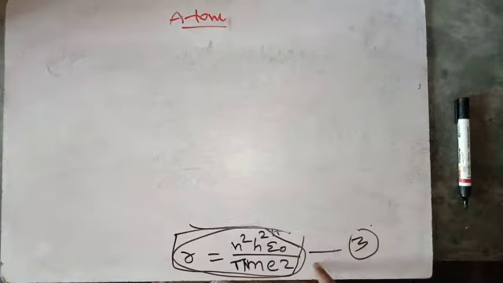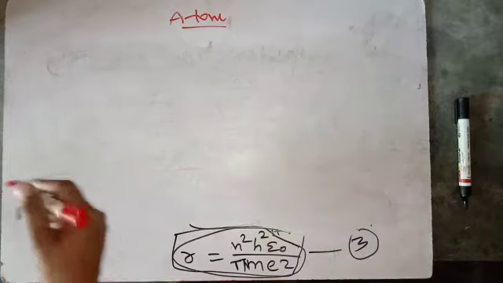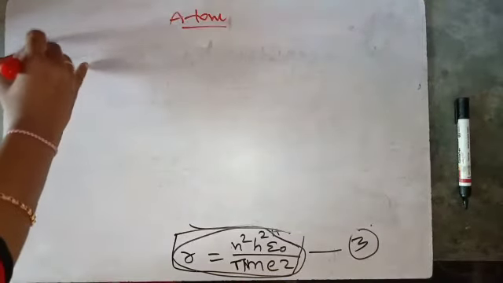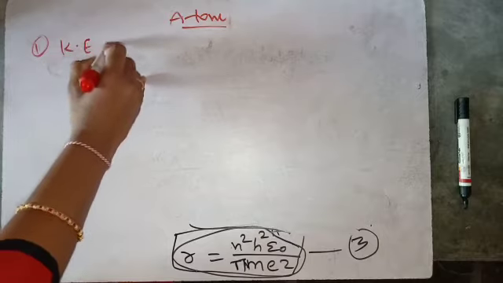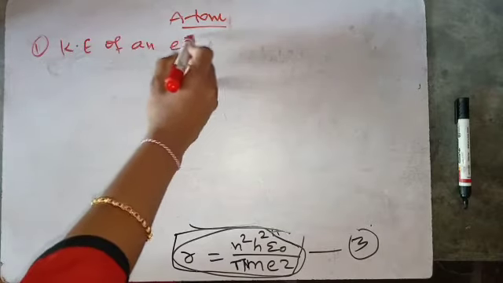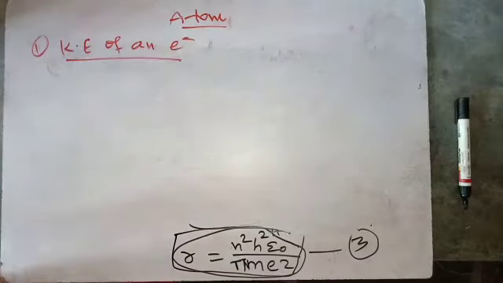Just write here, write the sentence. This is the radius for nth orbit. Okay, and I will now derive the kinetic energy of an electron in the nth orbit.